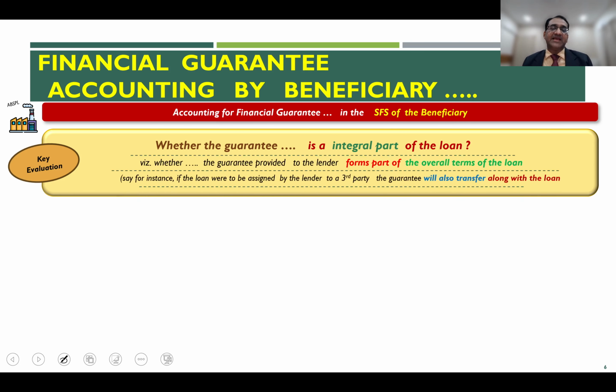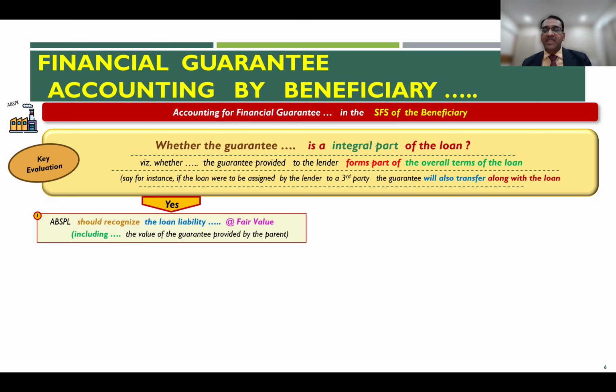That is the moot question which one needs to evaluate, because the answer to this particular question will change the way in which the accounting is to be done by the beneficiary. Let us see what happens if the answer to this question is yes or no, as the case may be. First, let us see if the answer to this question is yes.